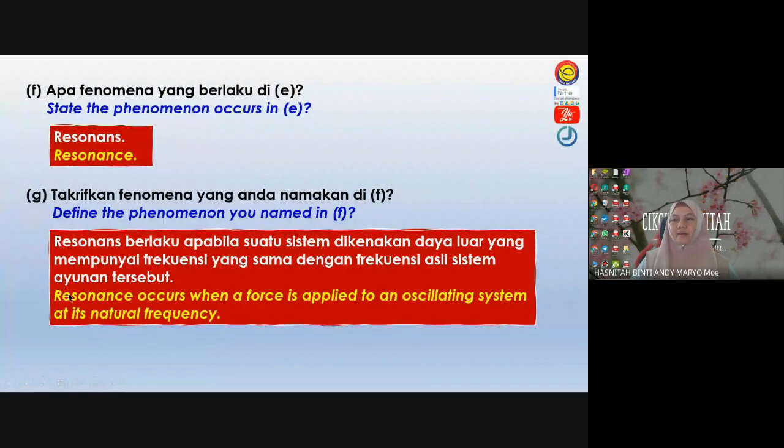I repeat, resonance occurs when a force is applied. Force here refers to an external force. When an external force is applied to an oscillating system at its natural frequency. So the keywords here: force applied, oscillating system, natural frequency. There are 3 keywords you cannot miss. Are you clear with the definition for resonance, students?